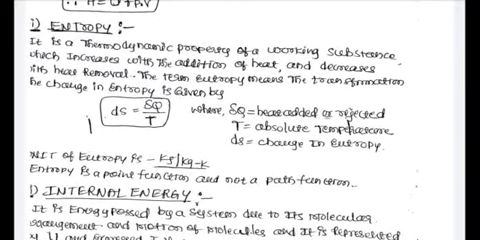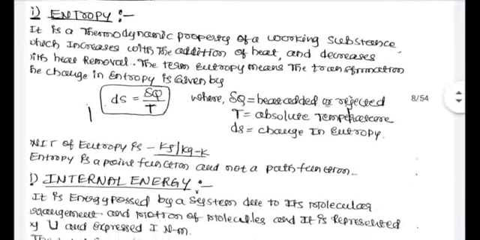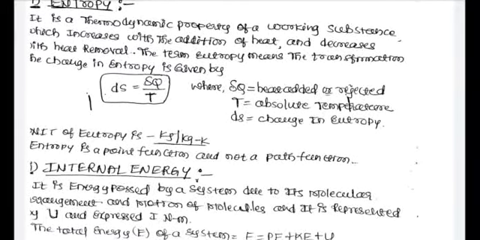The term entropy means transformation. The change in entropy is given by ds is equal to dq by T, where ds is the change in entropy, dq is the heat added or rejected, and T is the absolute temperature. The unit of entropy is kilojoule per kg Kelvin.